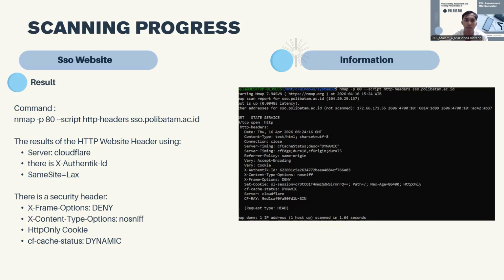Furthermore, the X-Content-Type-Options header is set to nosniff and strictly enforced, preventing browsers from performing MIME sniffing. We also confirm that session management is tightly controlled through secure authentik identification tokens, and the SameSite Lax cookies attribute is active to minimize cross-site request forgery risk.